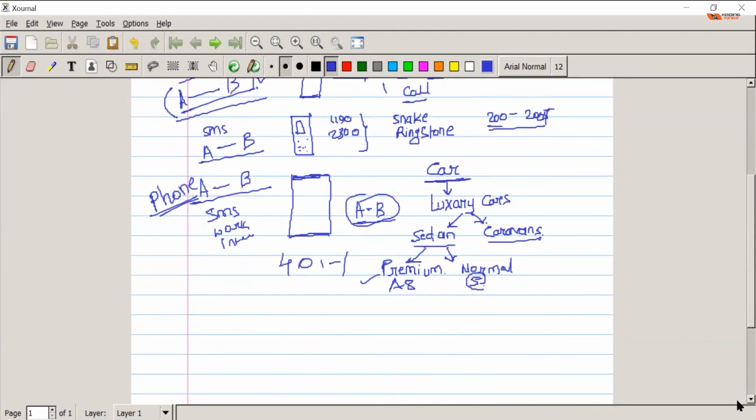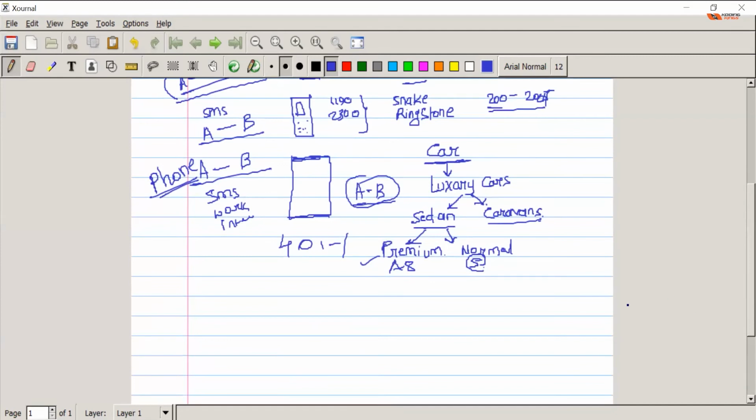Now can you give me another example of inheritance from your side? Where exactly do you observe inheritance? Any example? Let me check your understanding. Anyone? Nothing? Think about it. Education is an inheritance.